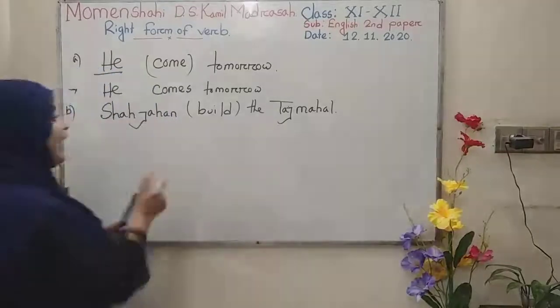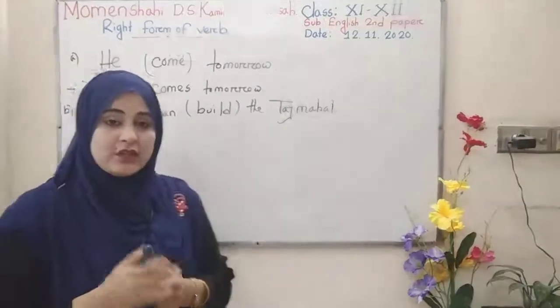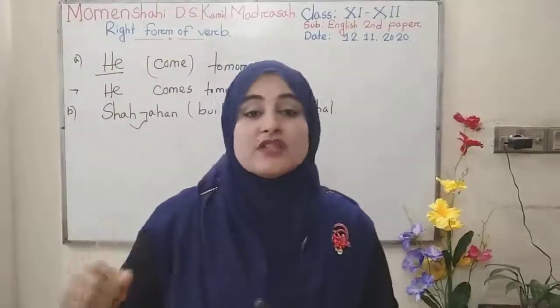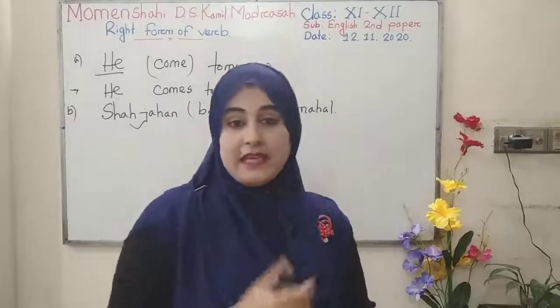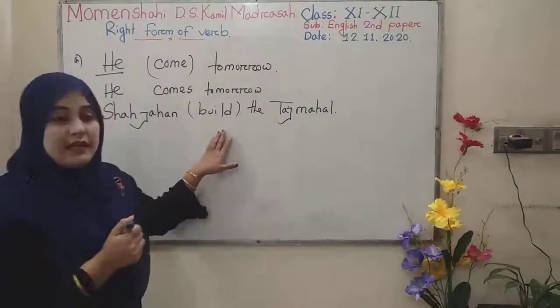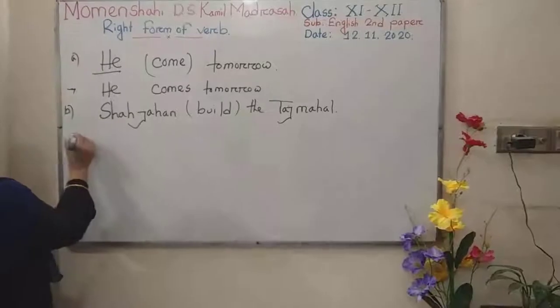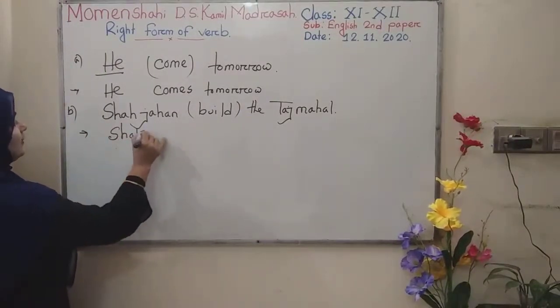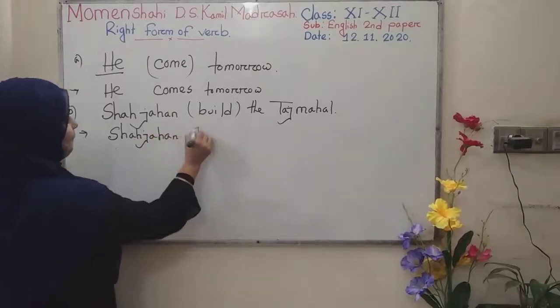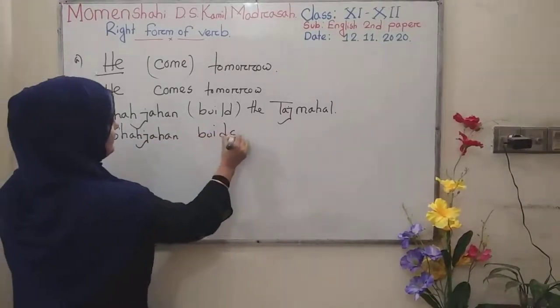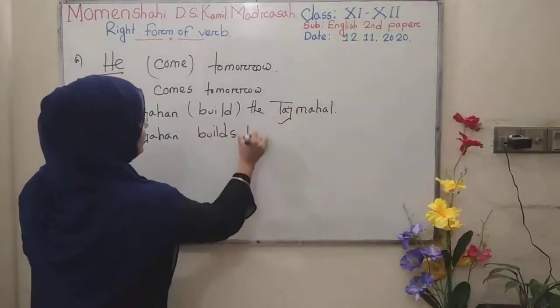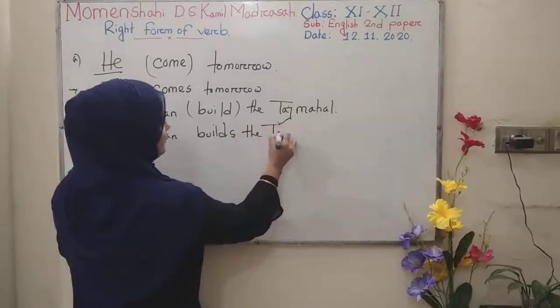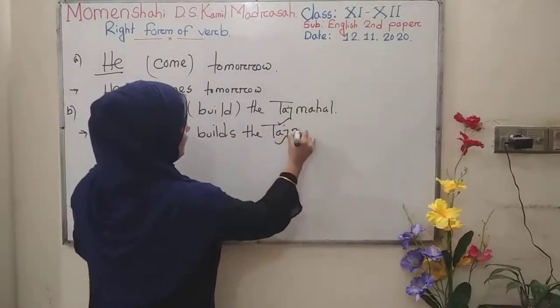That is, as it is a historical moment, you can transform it or shape it in present indefinite tense. What is the answer? That is, Shah Jahan builds the Taj Mahal. Okay? Get my idea?